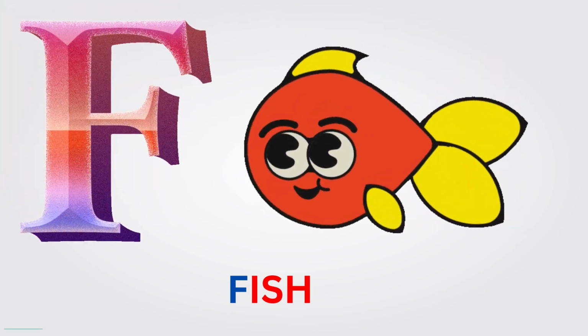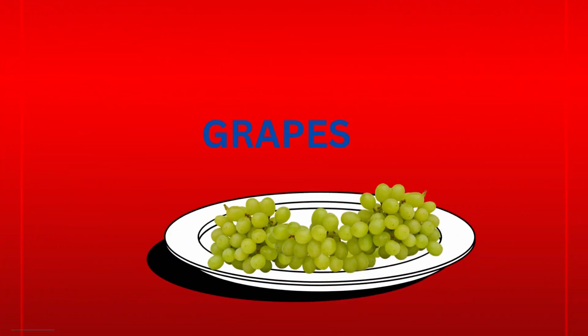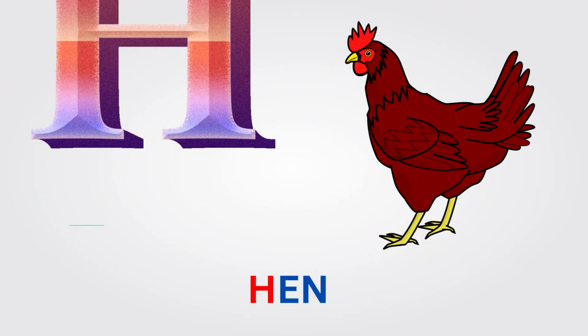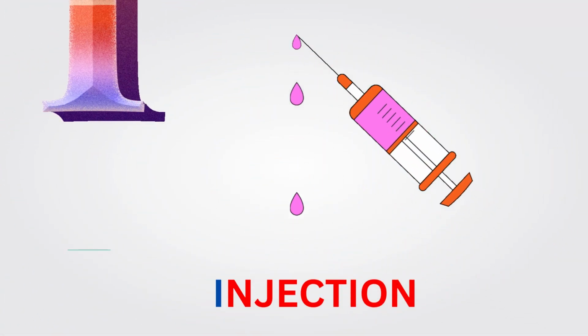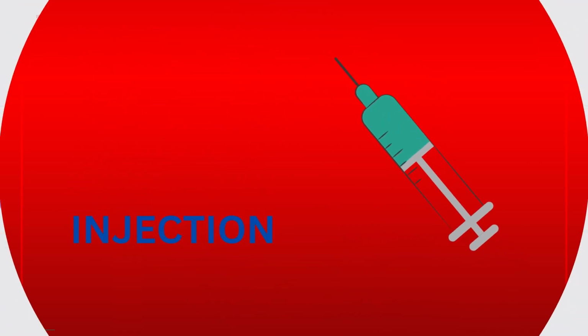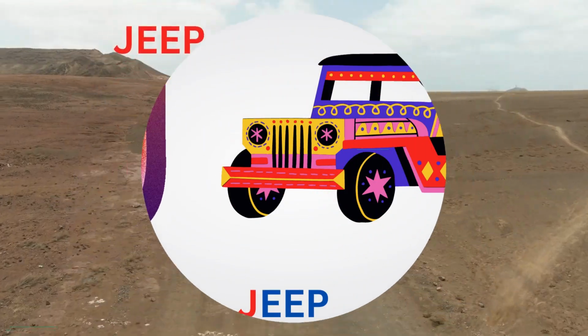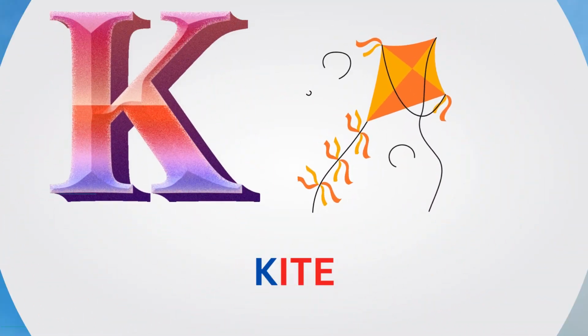F for fish. Fish. G for grapes. Grapes. H for hen. Hen. I for injection. Injection. J for jeep. Jeep. K for kite.